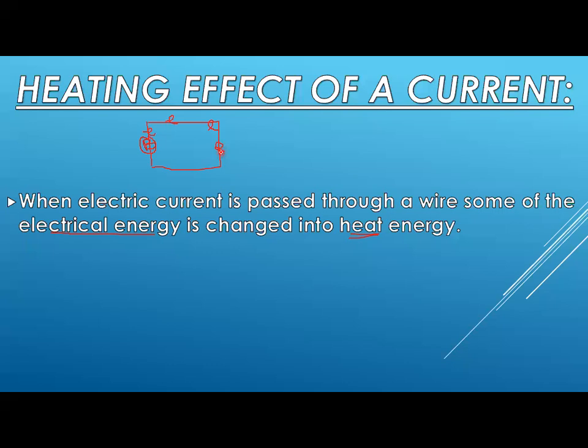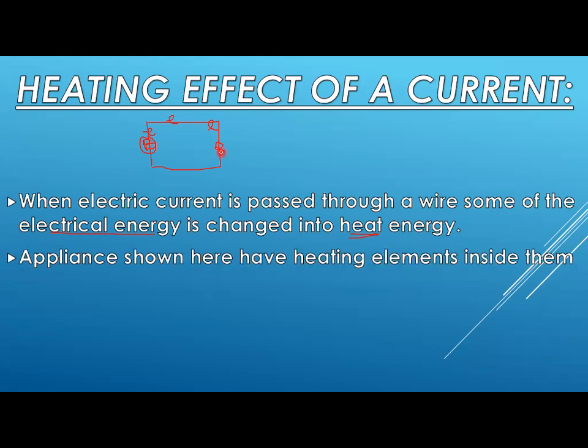Now, a greater amount of heat is produced, so that heat can be used for some different purposes. Appliances shown here have heating elements inside them. Basically, the heating effect of electricity may be dangerous. Okay, heating effect क्या है? Heat release हो रही है from the electrical wires. Sometimes you can see that many house fires have been caused by overheated faulty electrical wires or appliances.